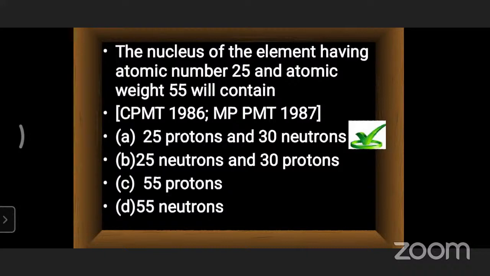Okay, 55, let it be. It's not a problem regarding that. What he is asking right now is, 25 protons it contains. So that element, manganese or whatever element X, contains how many protons and how many neutrons; we have to choose based on the options. Everybody knows that the atomic number is equal to the number of electrons as well as the number of protons.